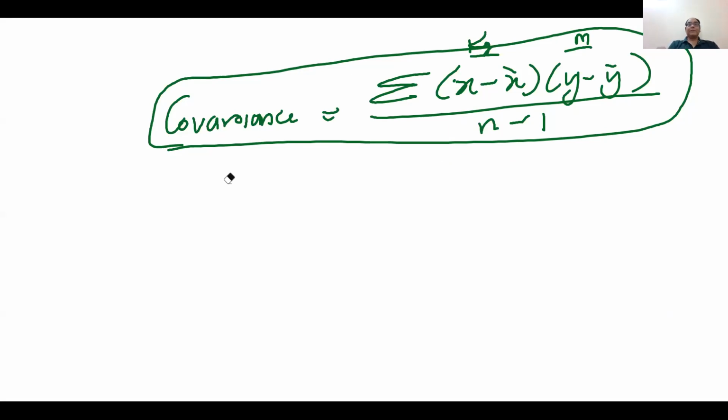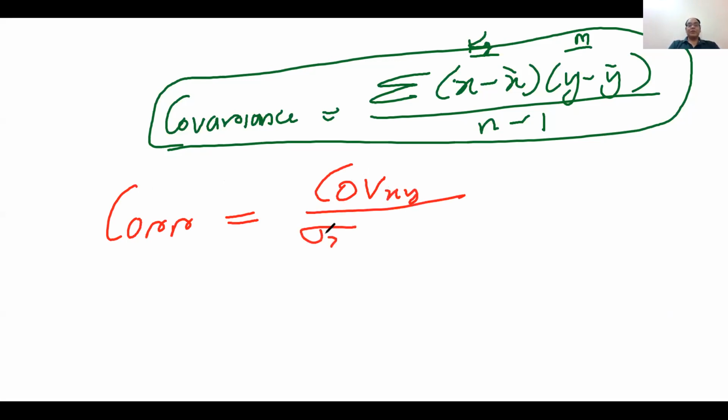The correlation is equal to covariance of X and Y divided by standard deviation of X and standard deviation of Y. So this is the logic provided by the correlation: if you divide covariance by sigma X, sigma Y, it will be unit free and standardized. So I write here R, because R is used to show the relationship between X and Y. So when I write RXY, it means I am calculating the relationship between X and Y.